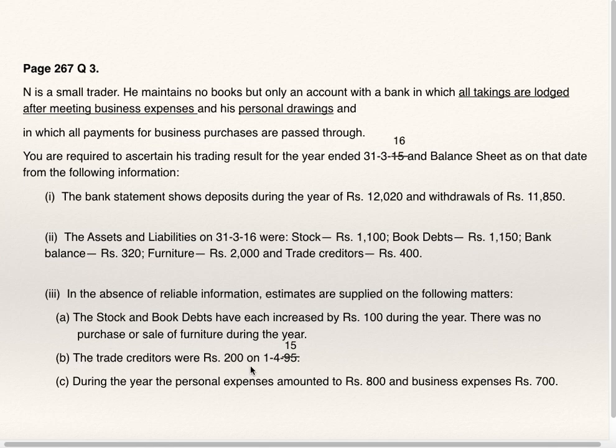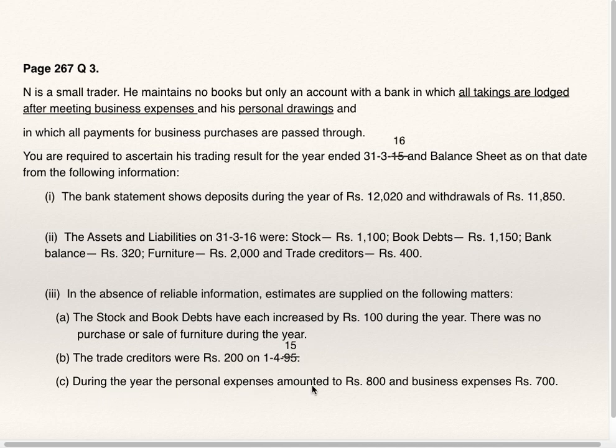Trade creditors were 200 on 1/4/15. Opening creditors they have given. Now you can get opening stock and opening debtors, as we have just seen from closing stock and closing debtors both. If you deduct 100, you will get opening stock and opening debtors. Opening furniture is the same, 2000. Opening creditors they have given.